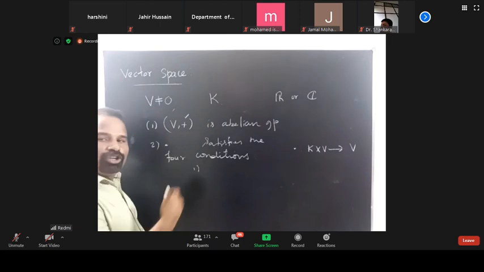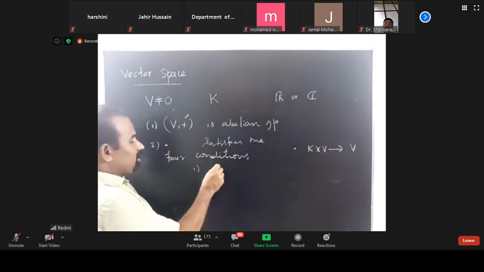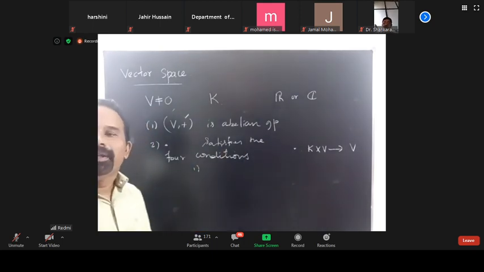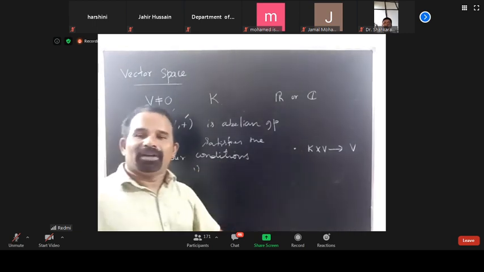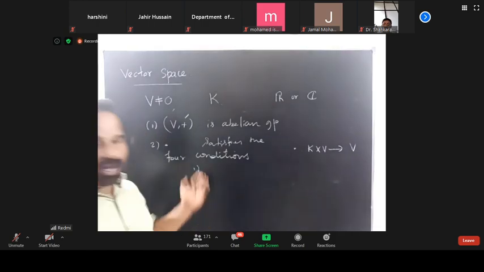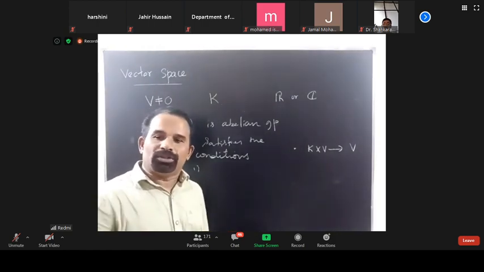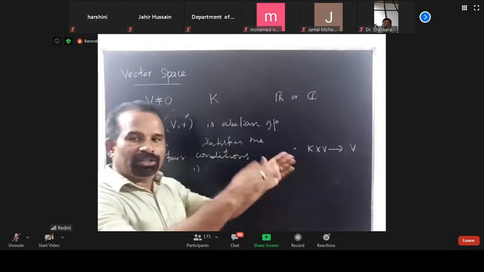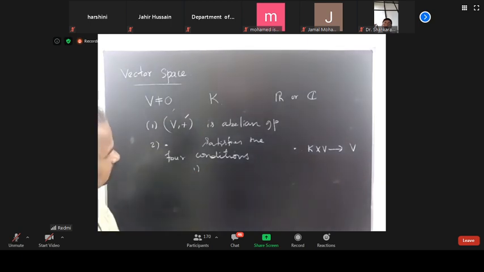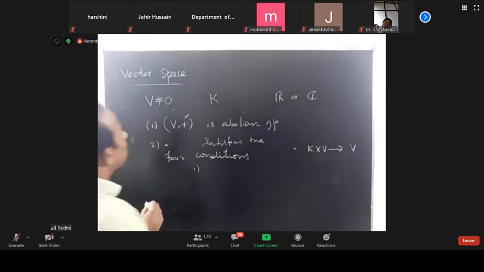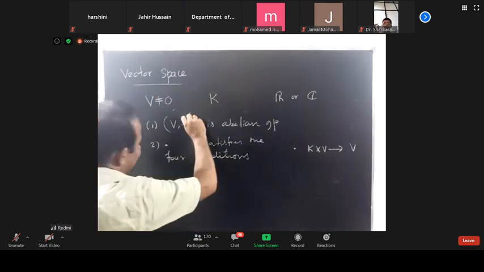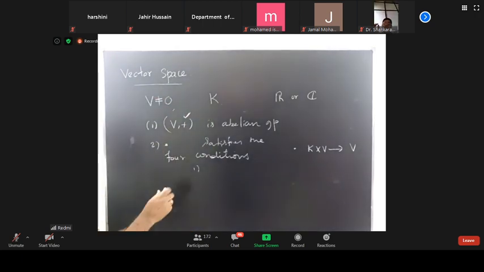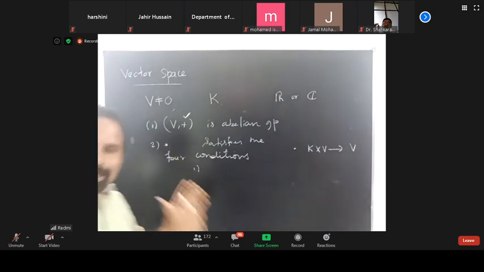What are they? Alpha times (U plus V), (A plus B) times U, (AB) times U equals A times (BU), and 1 times V is equal to V. All these things you know. So vector addition and scalar multiplication satisfy these conditions.